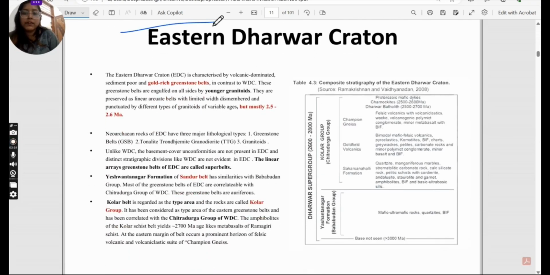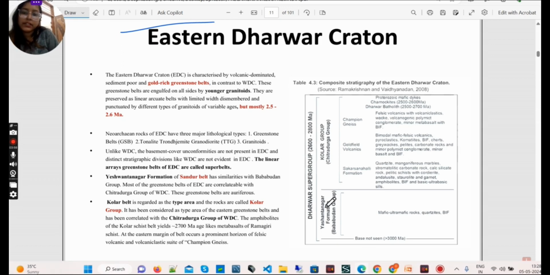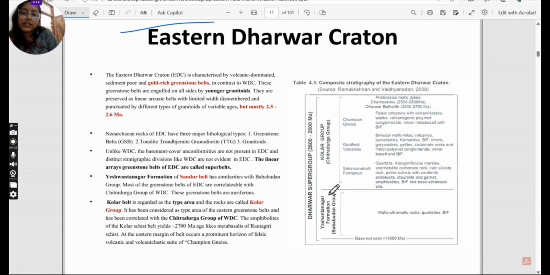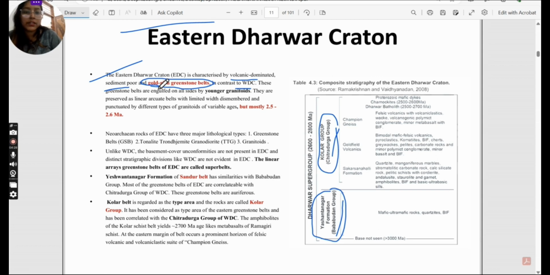Next is Eastern Dharwad Craton. If we talk about the eastern part of the Dharwad Craton, it will contain Yashwantnagar formation, which is equivalent to Baba Budan group, and Kolar group, which is equivalent to Chitradurga group of the Western Dharwad Craton. So Eastern Dharwad Craton is characterized by volcanic dominated, sediment poor, gold rich greenstone deposits, in contrast to Western Dharwad Craton. We will get gold rich greenstone belts here, which were not found in the western part of the Dharwad.